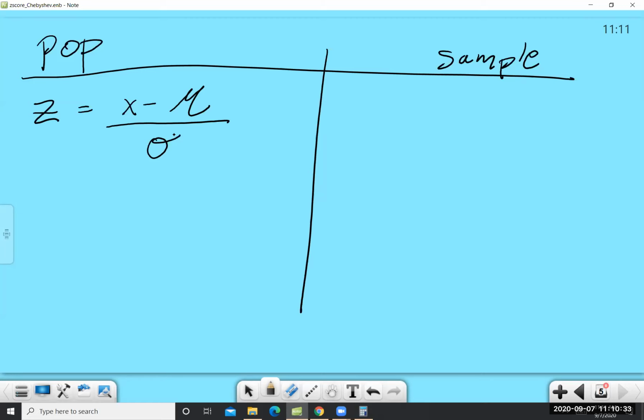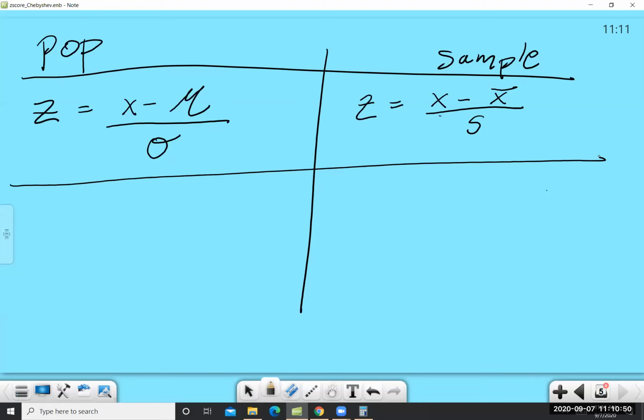So that is for population z-score. And then for sample z-score, it's the same thing, but just with our sample values. So instead of mu, we use x bar. And instead of sigma, we use s, sample standard deviation.